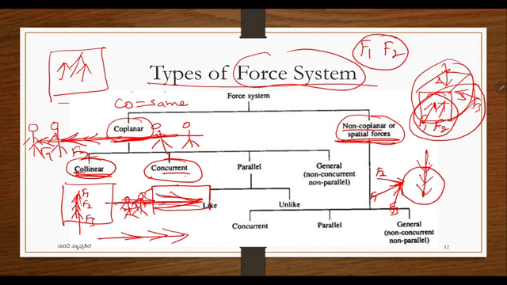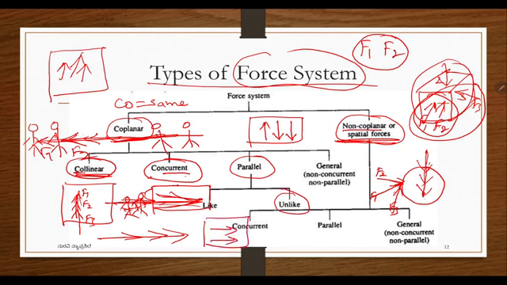Then, after concurrent forces, parallel forces. Suppose I am having forces acting in the same plane, parallel, and maybe in different directions. If they are in different directions, we call them unlike parallel forces, and the forces which are in the same direction, same plane, coplanar parallel forces, are called like forces.